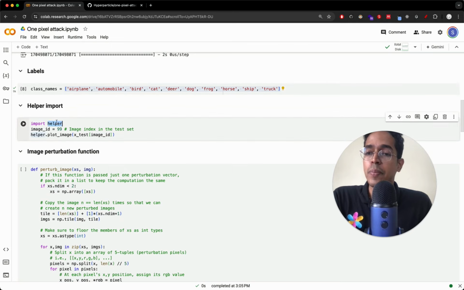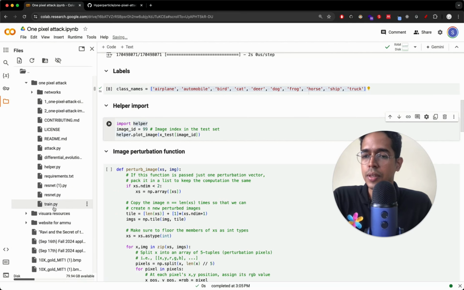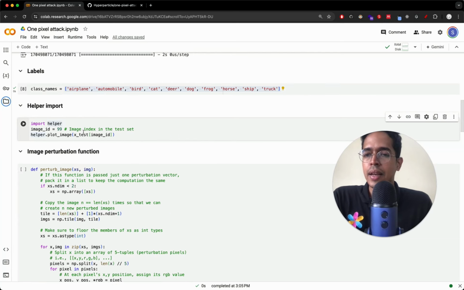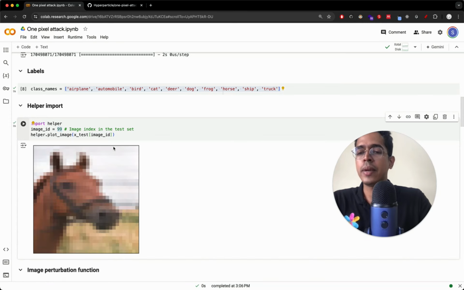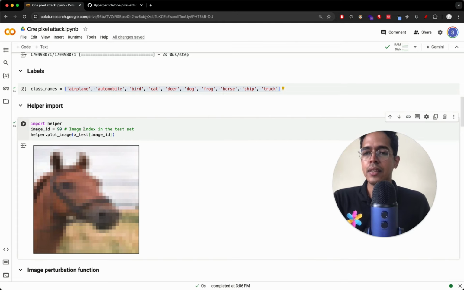And now this import helper is also from this folder, which I showed you. So this is the folder, helper. Within the folder, this helper.py is what we are using. And then we will select a random image, image index 99, and then we can just plot it to see how the image looks. It's that of a horse. Or if we select some other image, let's say 31, it will be some other image in one of these 10 categories. This is a dog or something. So let me go back to the original image. It was 90 something, right? 99. Yeah, this image. This is the horse image.